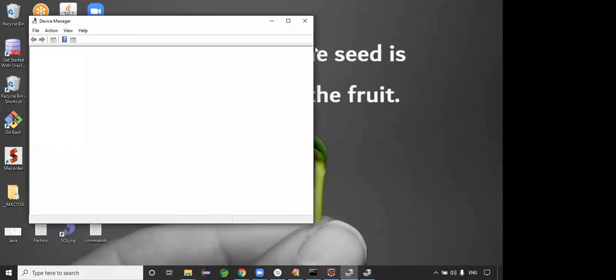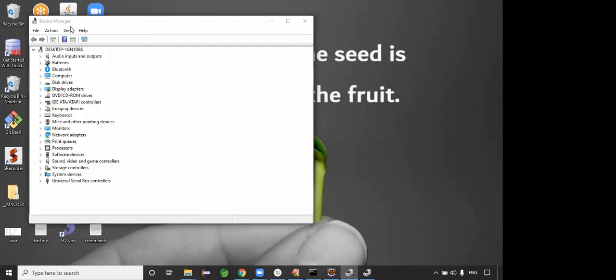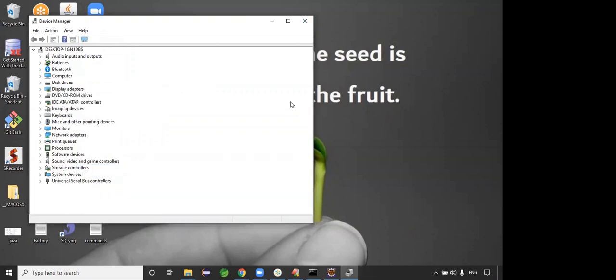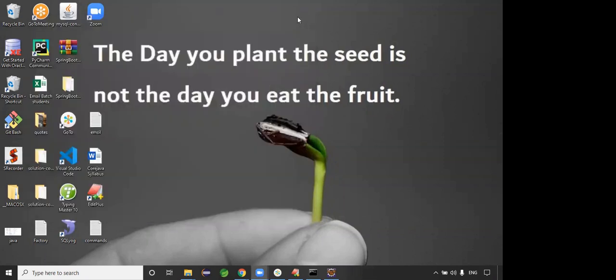So you can see, guys, at operating system level we have the device manager. Device manager is a service where all the drivers are registered, right? For example, the disk driver: if you want to update it, simply right click here, update driver, uninstall device, something like this. Same for sound, video, game controller: right click, update driver. Exactly. So device manager is operating system level, and driver manager is the JDBC level.